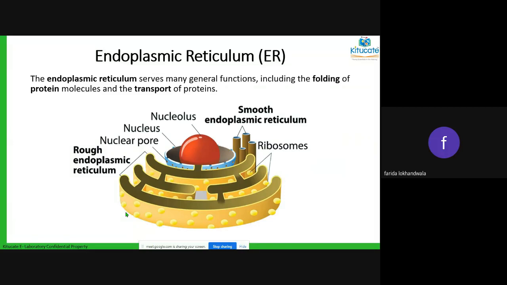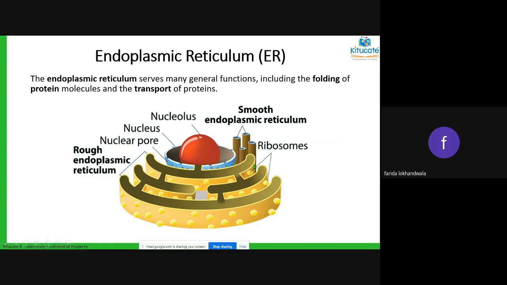If you look at that yellow part, you will see there are dots. Some endoplasmic reticulum have dots, and if you look behind, there are brown pipe-like endoplasmic reticulum which has no dots. When you have the dots, you call it rough endoplasmic reticulum.